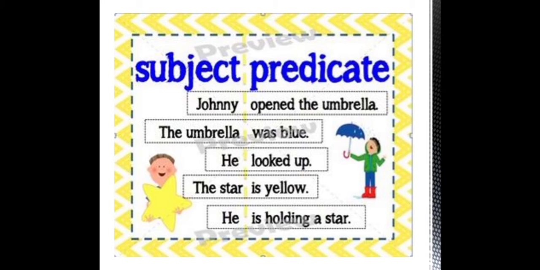Before we start with the textual exercise, I hope you all have understood what a subject and a predicate is. A subject will always be a noun or a pronoun, whereas a predicate will always start with a verb. Verb is nothing but an action word.